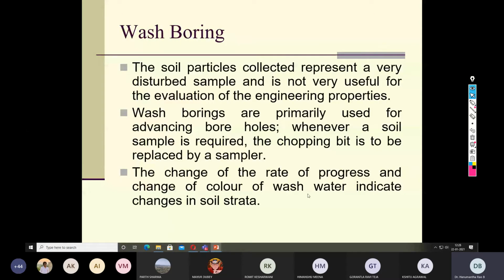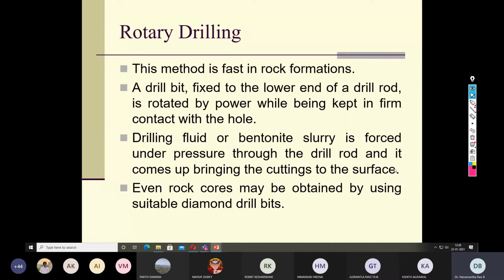So the change of rate of progress and change of color of wash water indicates changes in the soil strata. This is only the identification, which otherwise there is no major advantage with the washboard. Then there is another technique.